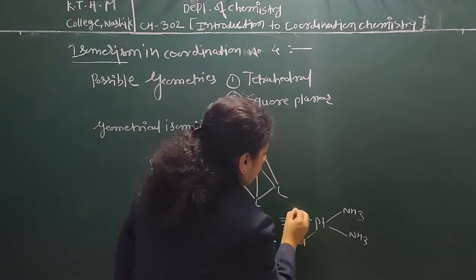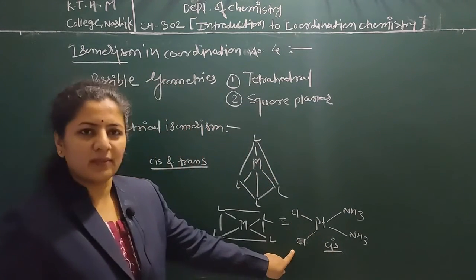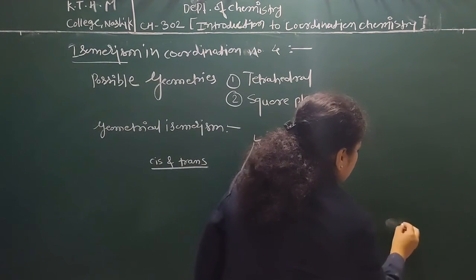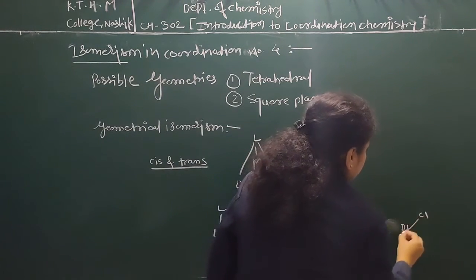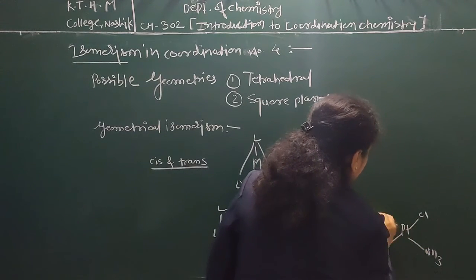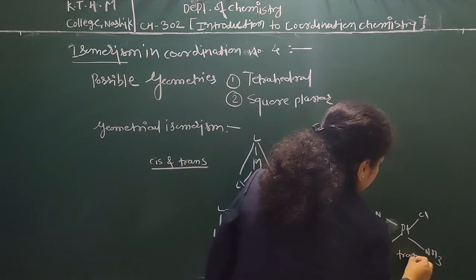Here this will be the cis because chlorine is on the same side, whereas here the ammonia is on the opposite side, so this will be the trans position.